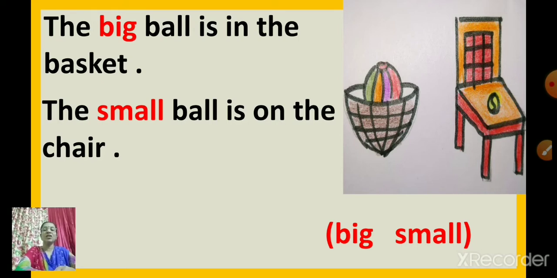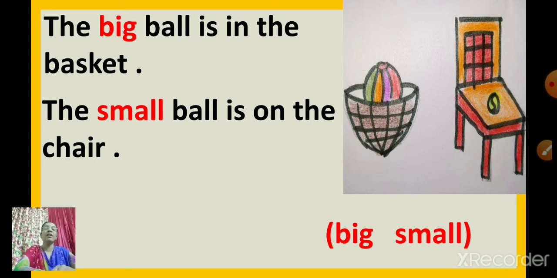Okay? So children, now you understood how to frame a sentence by using the opposite words and observing the position of the thing, person or animals. Understood? Is it clear to you all?